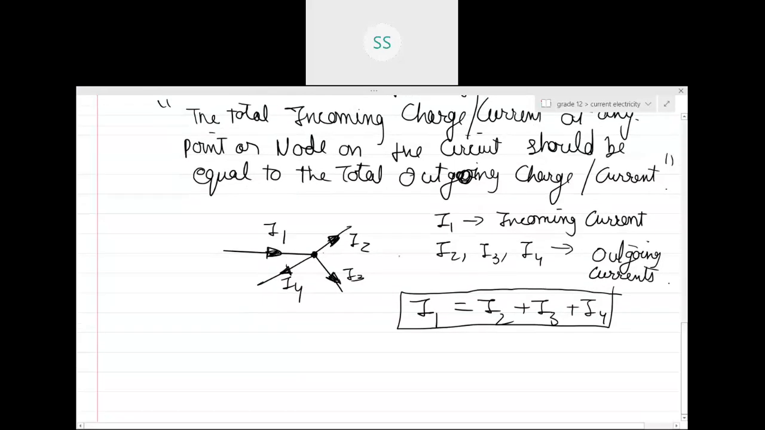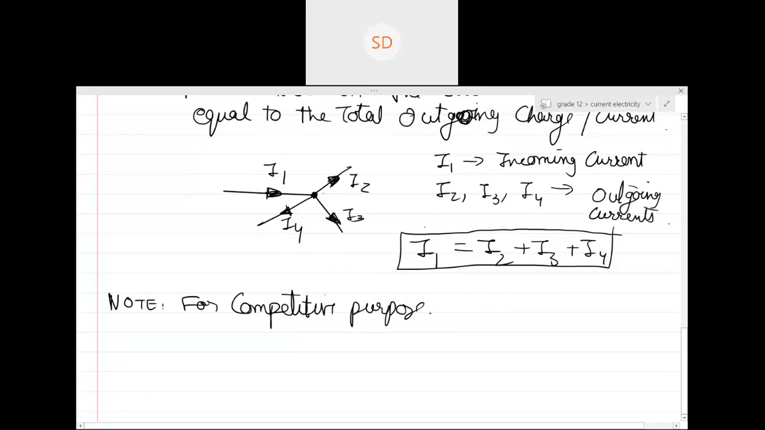So is this clear? This is your school point of view. This is how you will use Kirchhoff's circuit law from the school point of view. But we'll never use this from the competition point of view. For competitive purposes, how do we use Kirchhoff's current law? I1, I2, I3, I4 are basically the outgoing current, right?